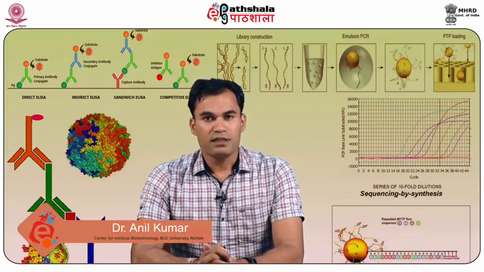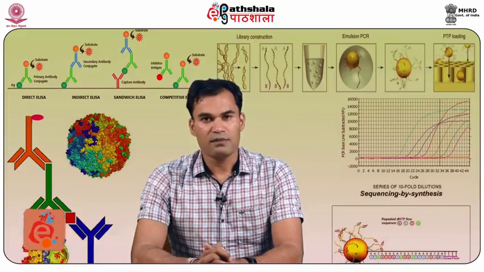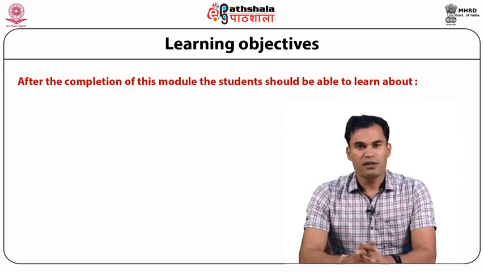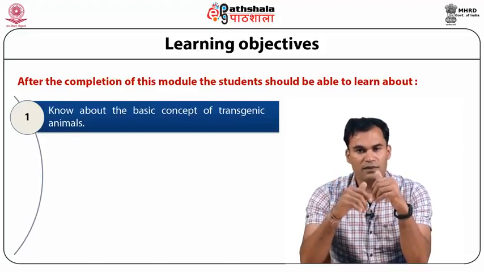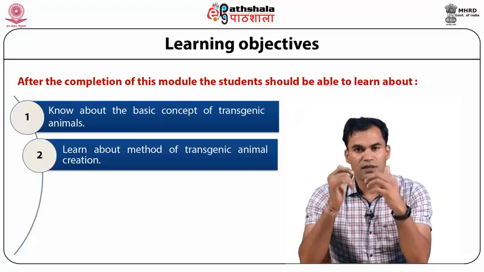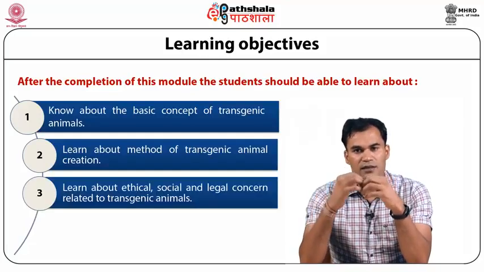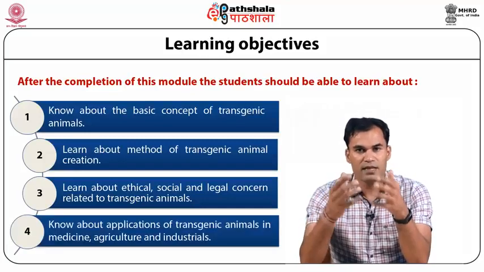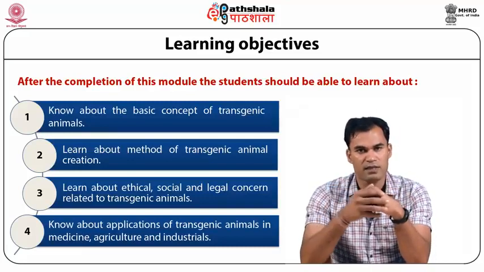Today we are going to discuss a module on transgenic animals and methods of their creation, under the paper Animal Cell Biotechnology. So what will be our learning objective in this module? In this module we are going to discuss transgenic animals and the methods of their creation. After this lecture, students will be able to learn the basic concept of transgenic animals. They will learn about the different methodologies which are available. They will learn about the ethical, social and legal concerns associated with this technology. They will know about applications in different areas like medical, industrial and agricultural applications.